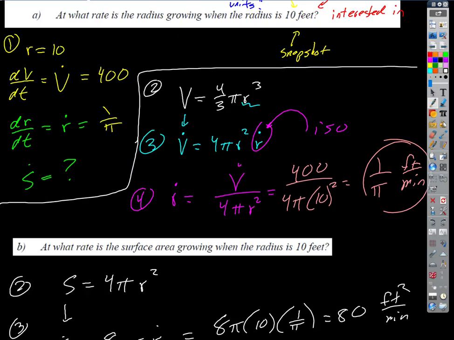Did you notice something kind of interesting up here with this related rates equation? Isn't that interesting? The rate at which the volume is changing is proportional to the surface area. Wow. Doesn't that make sense though? Think about where that's coming from.